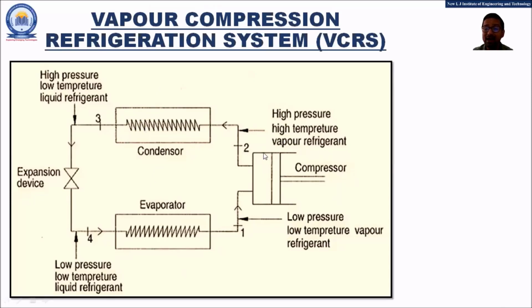So this is a very simple understanding of the compressor, or we can say the process 1 to 2. Remember friends, the nomenclature is very important in this figure. So for process 1 to 2, that is the compression process, and the compression process takes place in the compressor. Because of this compression, the pressure and temperature of the vapor refrigerant increase.